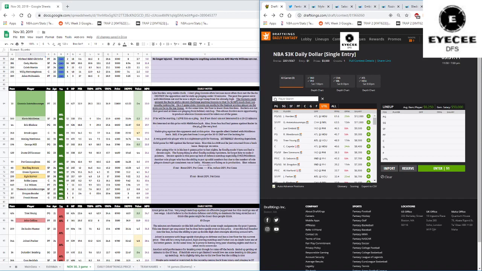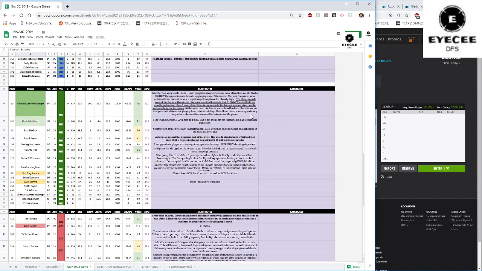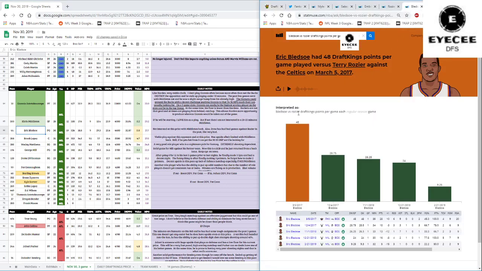Khris Middleton at 6K, if he's going to be starting, I don't mind him. I like him. But if he's not going to be starting and playing only 20 to 23 minutes, then I do not care. Eric Bledsoe on the other end, I'll just show you guys this because I have it up here.